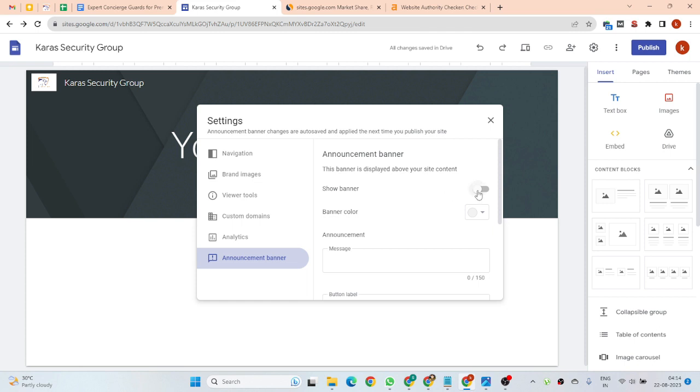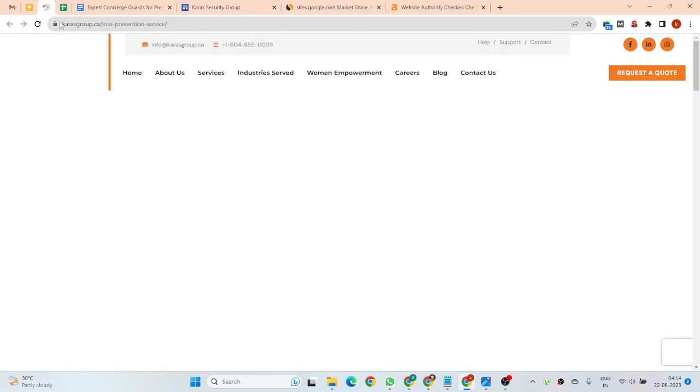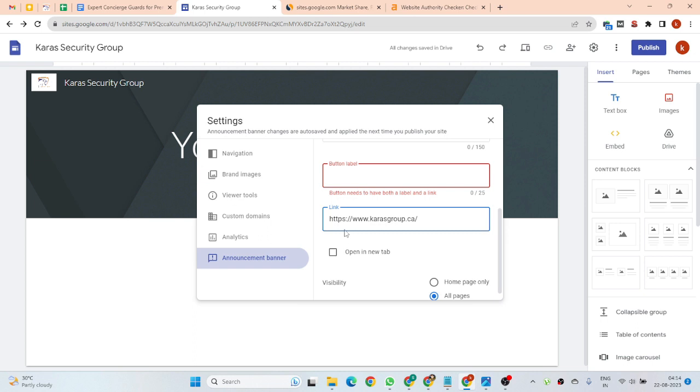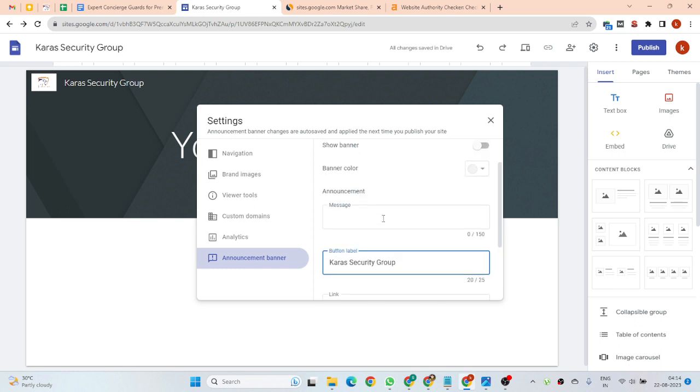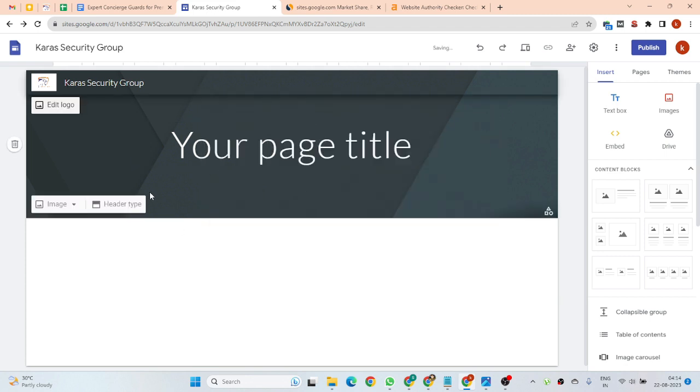Okay, so the banner. Message link, where we have to add our website link, and button label. We have to add our buttons. Okay, open in a new tab. So our setting is completed now.